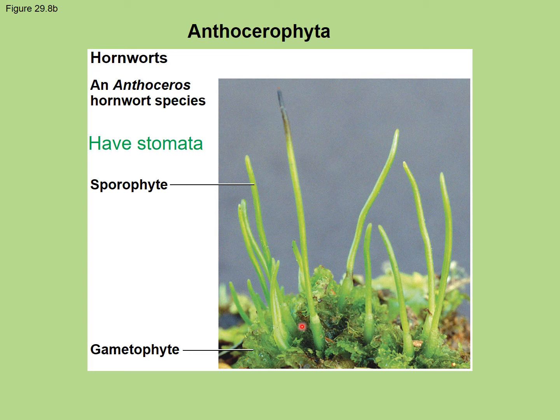And again, what always applies for these non-vascular plants is that the gametophyte is going to be larger or more dominant, and the sporophyte is dependent on the gametophyte. Now, for Anthocerophyta, the hornworts, there's often algae or cyanobacteria associated with it, so it gives it a bluish green appearance, which will be described in your lab manual.